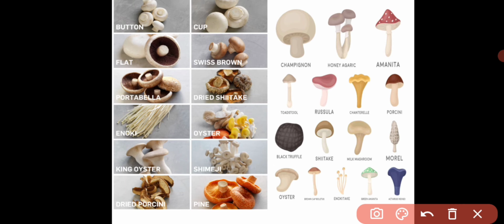Here are the different types of mushroom that we can see. It might be button mushroom, cup mushroom, flat, Swiss brown, portobello, dried shiitake, and these are all the oysters. But mainly in India, the button mushroom and the oyster mushroom are majorly seen. What we consume in India is majorly the button mushroom or else the oyster mushroom.